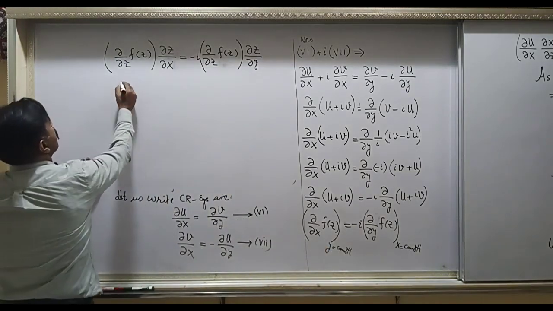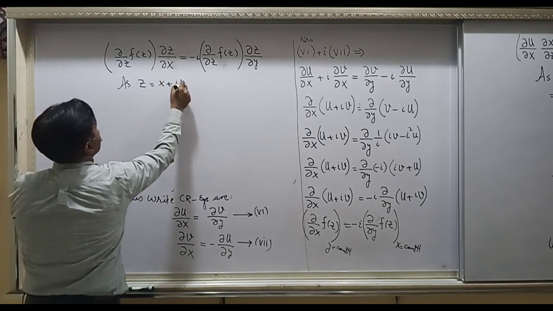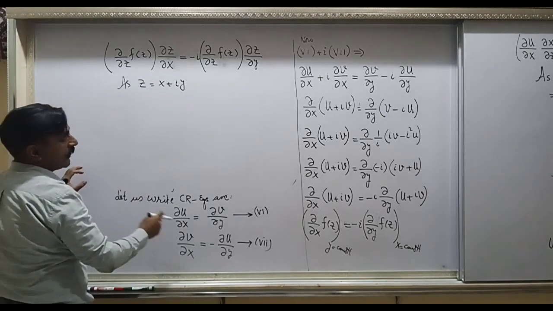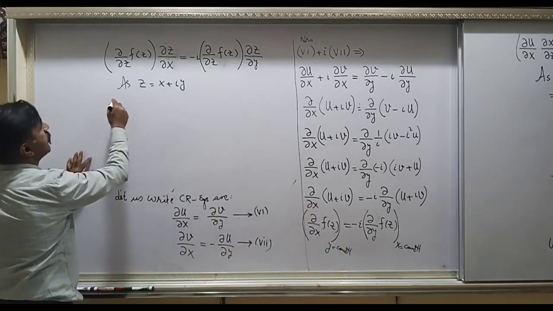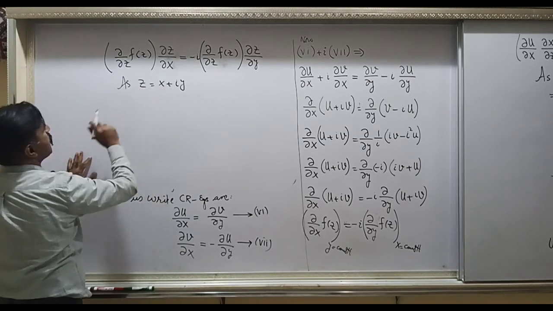So as z is x plus iota y, look here: on the left hand side your y is constant. So the derivative of z is to be taken with respect to x.